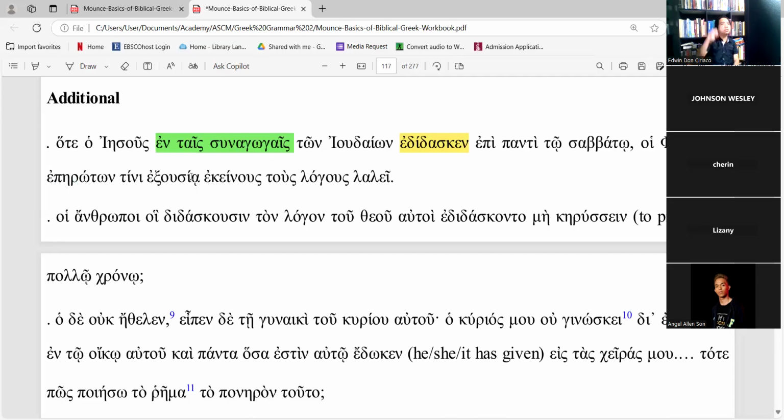When Jesus was teaching in the synagogues of the Jews on Sabbath, the Pharisees were asking how he speaks, because this is imperfect, not aorist tense.